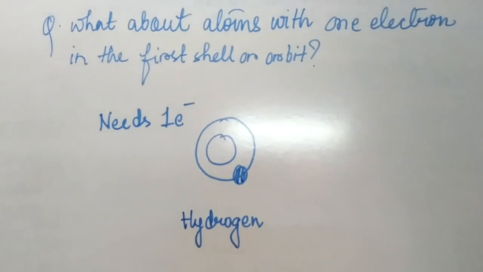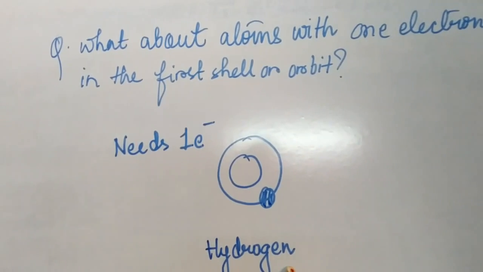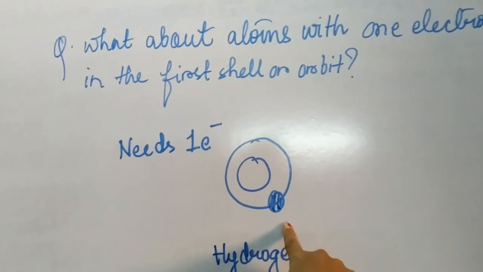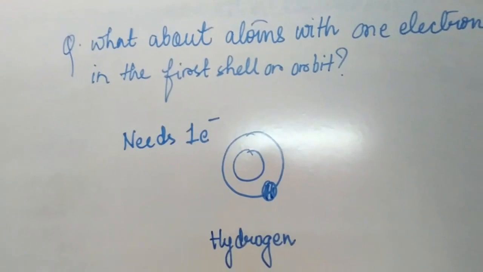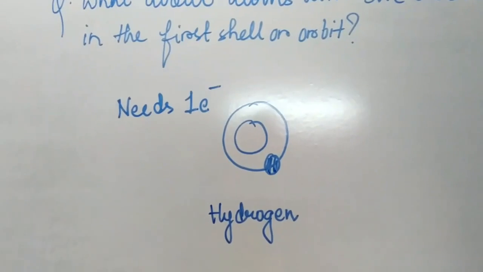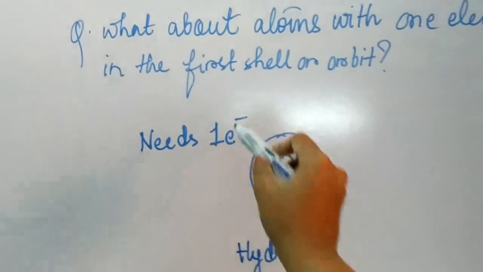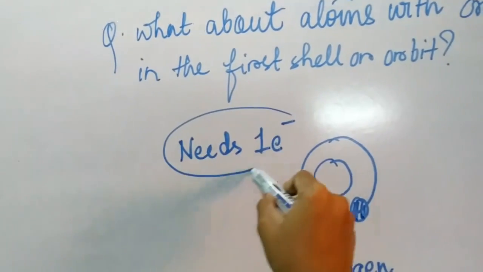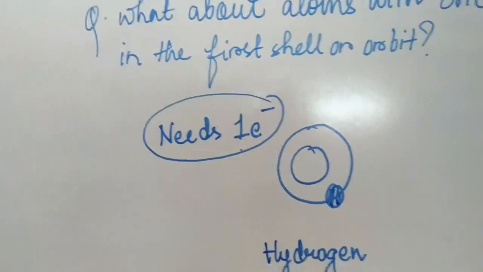Now see, students, suppose this is hydrogen, and this is having only 1 electron in the outermost shell. So how many electrons does it require to complete the octet? It requires 1 more electron.